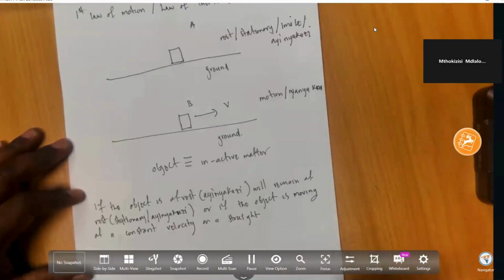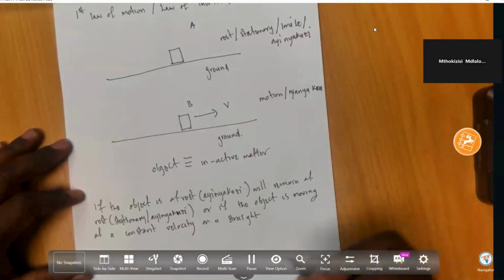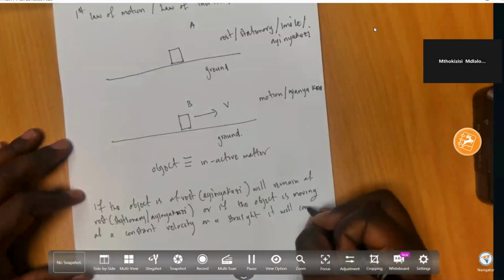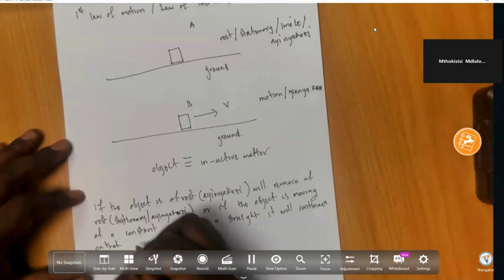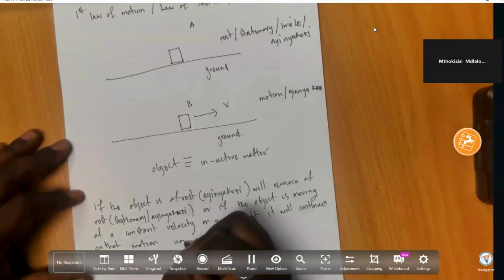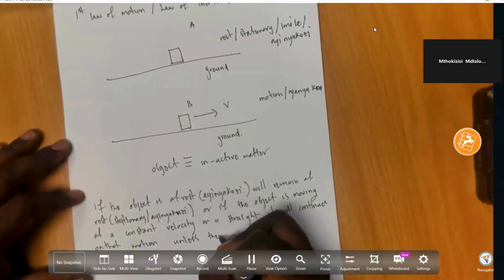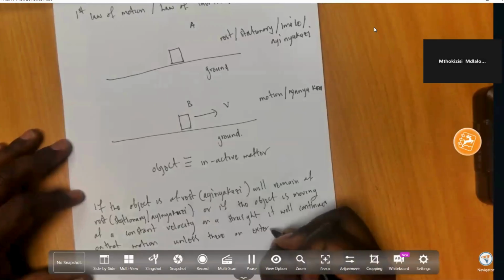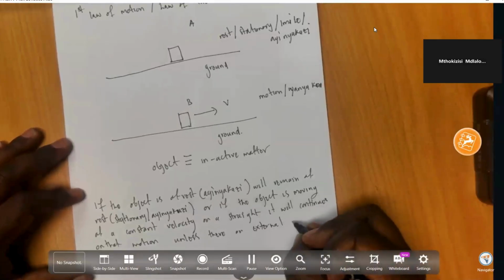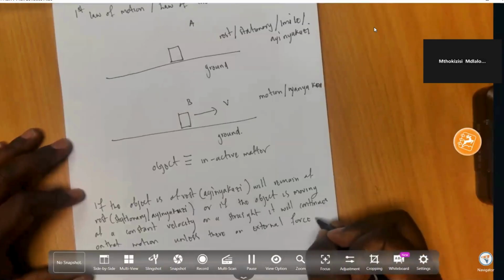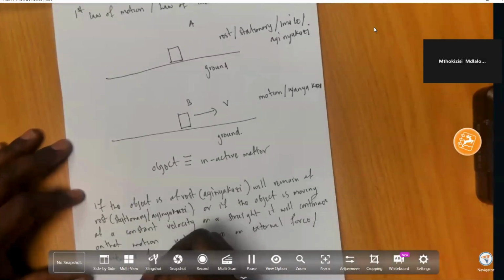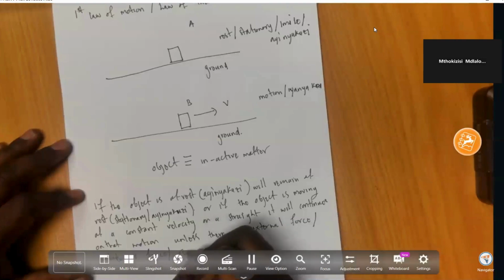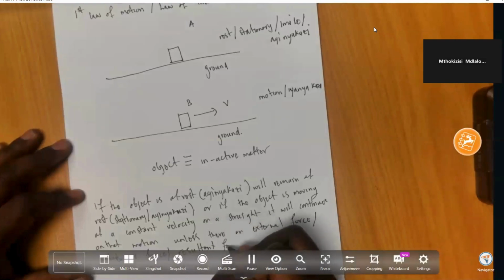So if the object is moving at a constant velocity on a straight line, it will continue on that motion unless there is an external force, or an unbalanced force, or sometimes they say the resultant force.